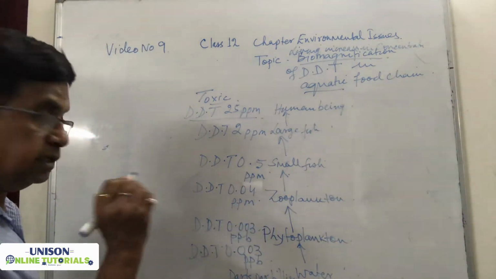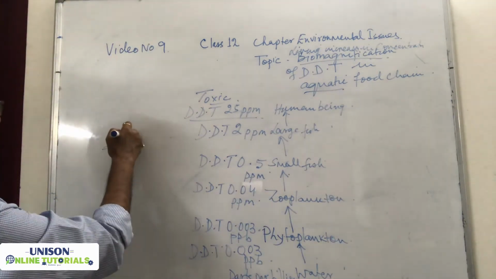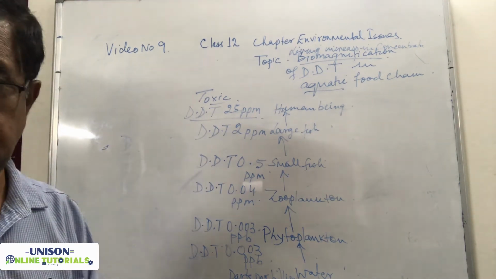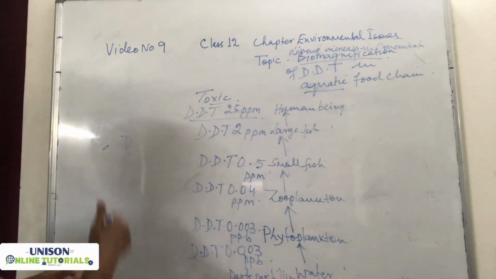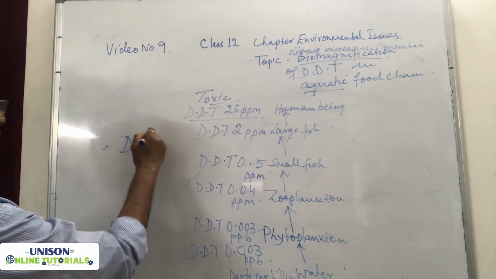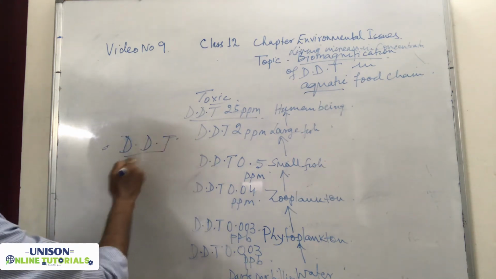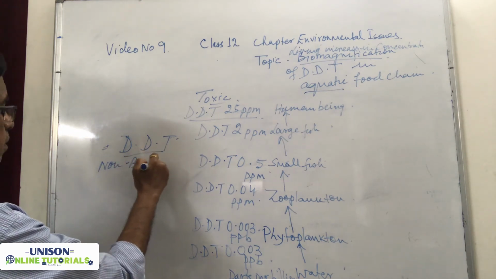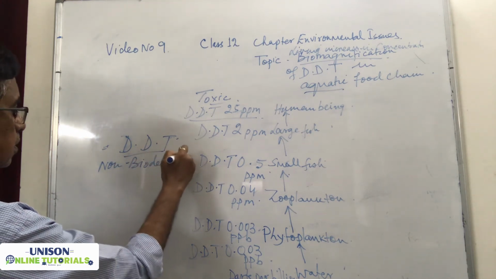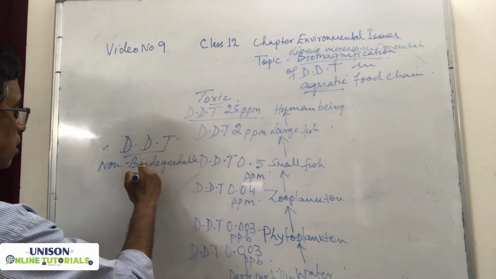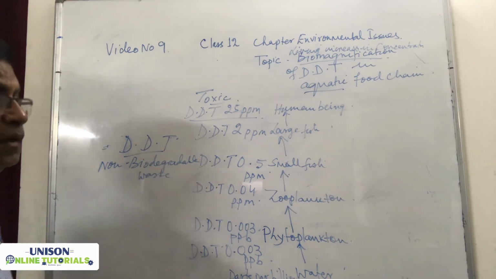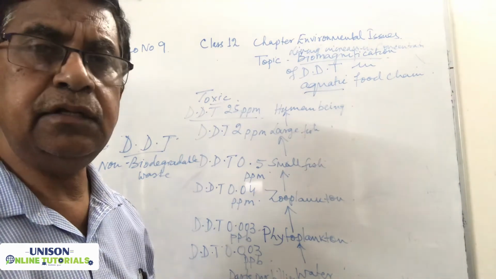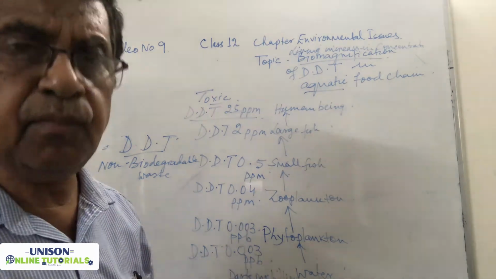Now the question is why this concentration is increasing. There are reasons for it. Number one, DDT is a non-biodegradable waste. That means the DDT is not degraded and not changed into a less harmful chemical.